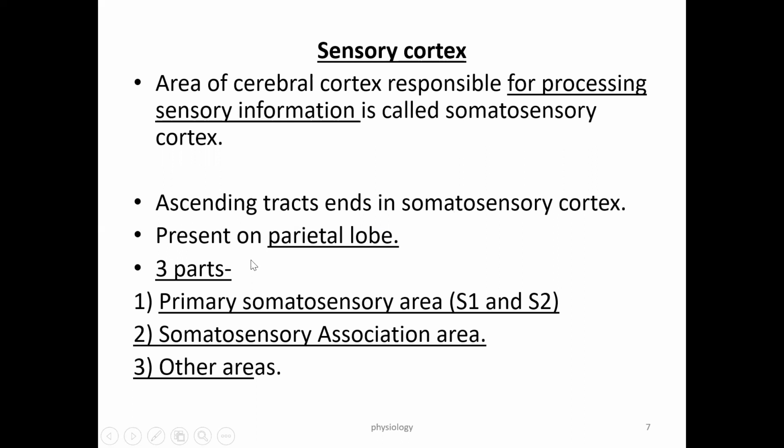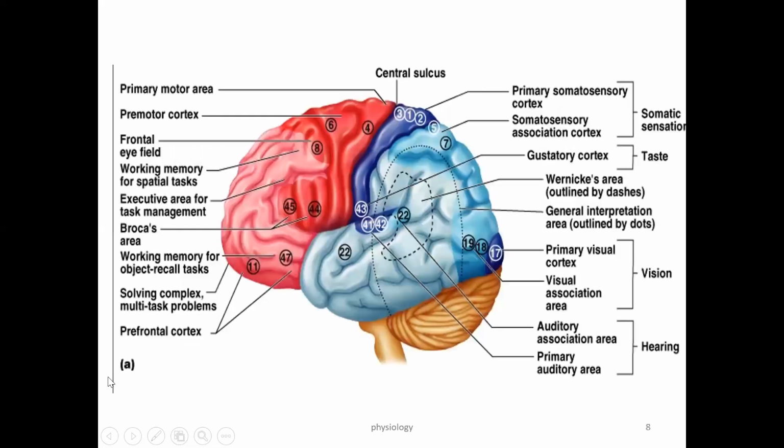It mainly has three components: the primary somatosensory area, Brodmann's areas 3, 1 and 2; the somatosensory association areas, like areas 5 and 7; and other areas like visual areas and speech area. We are going to see that in the upcoming slides.